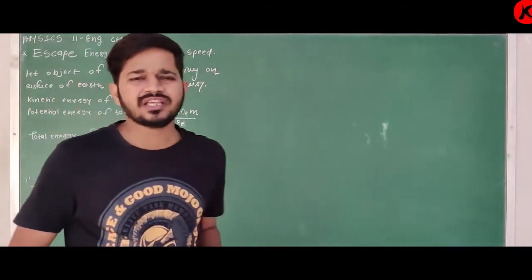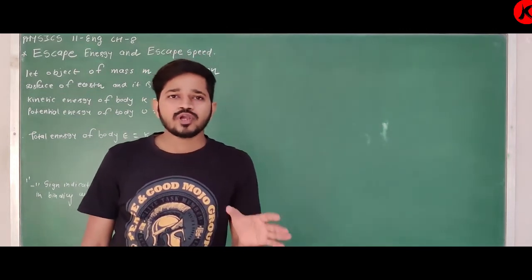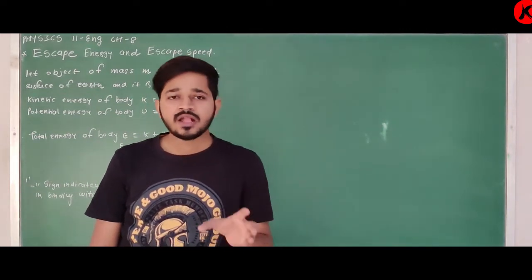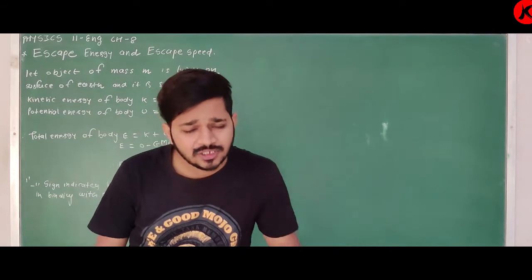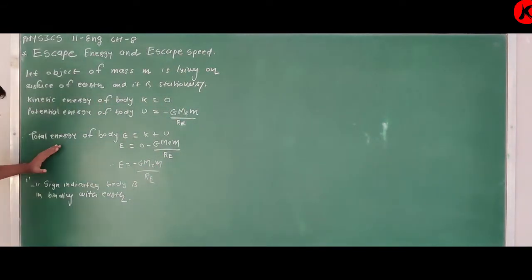Clear about this? So first of all, if you are given any situation, it is one case actually, you have to find the kinetic energy of the system, then the potential energy of the system, then the total energy of the system. Total energy of the system is equal to minus GMeM upon Re for this case.